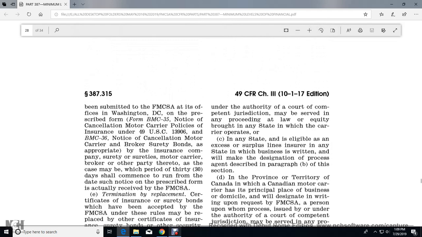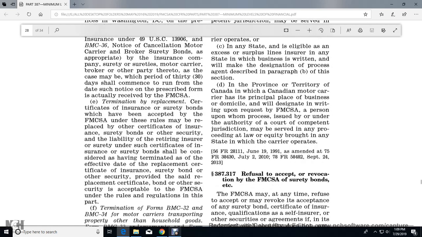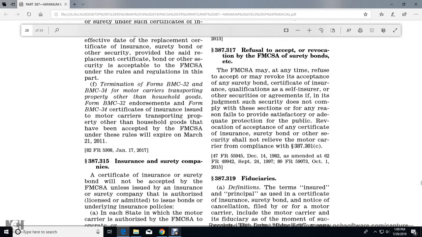in any proceeding at law or equity brought in the state in which the carrier operates. Any state eligible for the exception of the surplus lines insurer shall ensure that any of the insurers written with the state will make designation of the process agent described in paragraph B of this section. In a province or territory of a Canadian motor carrier with the principal place of business or domicile, the designated person, upon request of the Federal Motor Carrier Safety Administration, may be served with process issued by or under the authority of a court of competent jurisdiction in any proceeding at law or equity brought in any state in which the carrier operates.